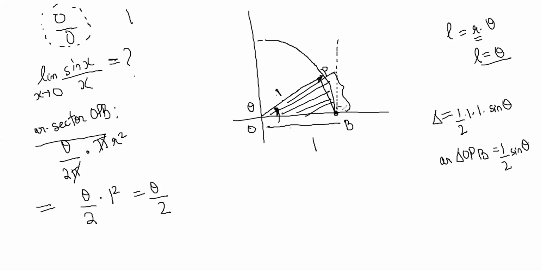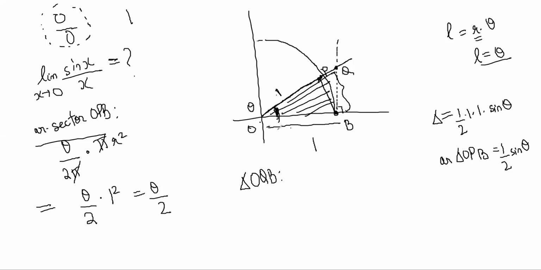A perpendicular line like this I have made from B, and I have extended this radius to meet it here. Let's say this is Q. What have I done? I have just drawn a perpendicular line to OB, and the radius that I made from O to P, I have extended it to meet it at Q. Triangle OQB. In that, this angle is theta.